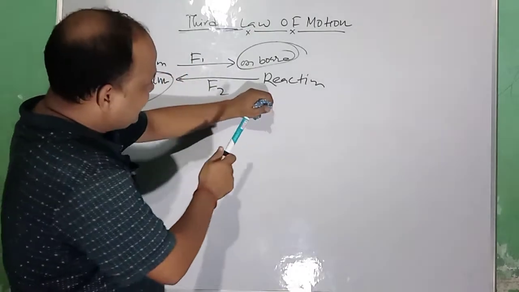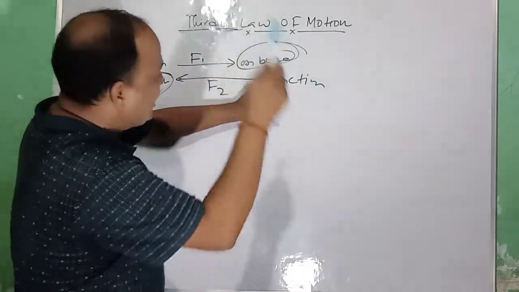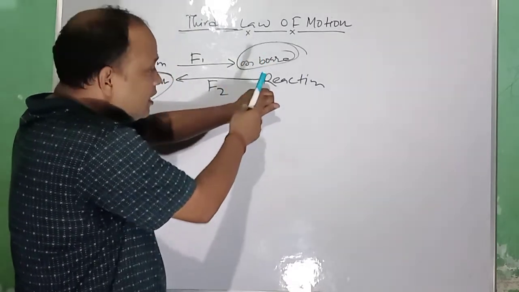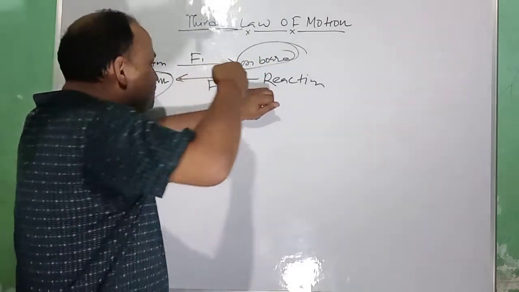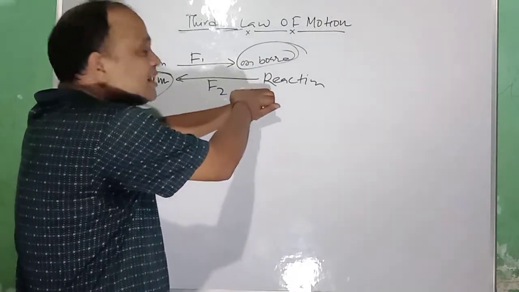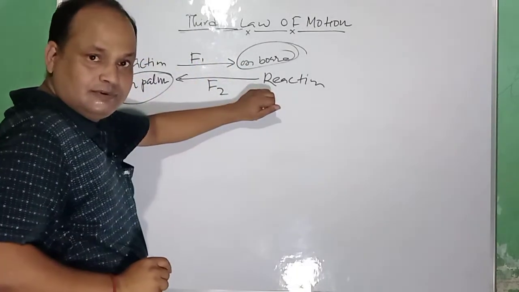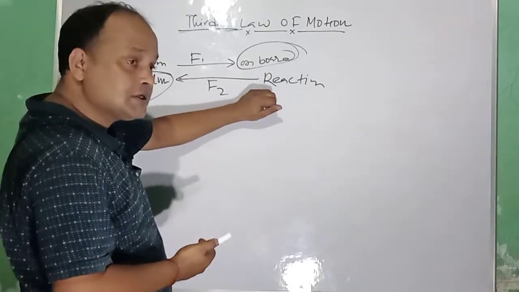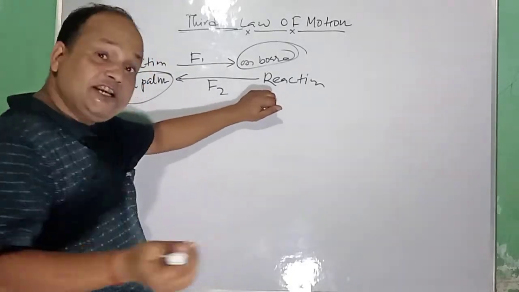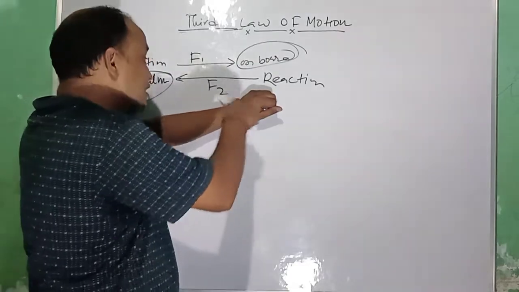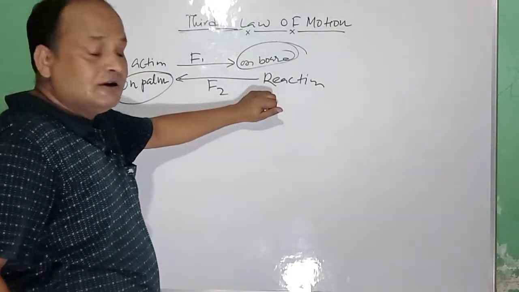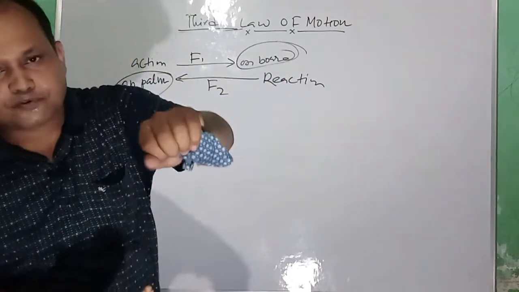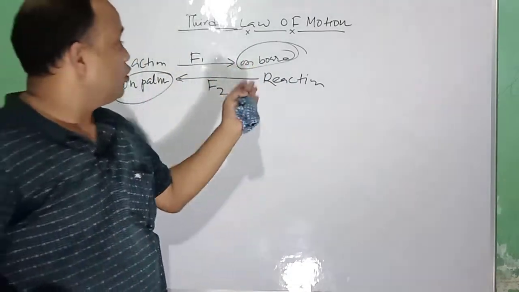If the nail is hit with the hammer like this, the hammer gives force on this nail, and due to that force the nail pierces into the plank or wall. Now the wall will also exert an equal and opposite force, and if it would have been applied on the nail itself, then this nail would have again come out of the plank or the wall.